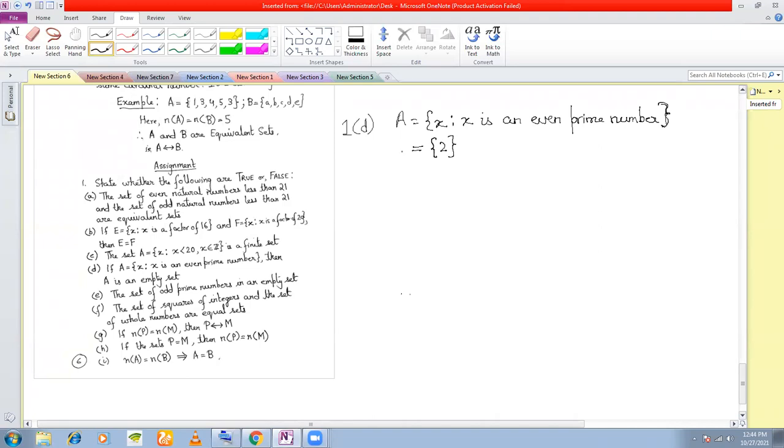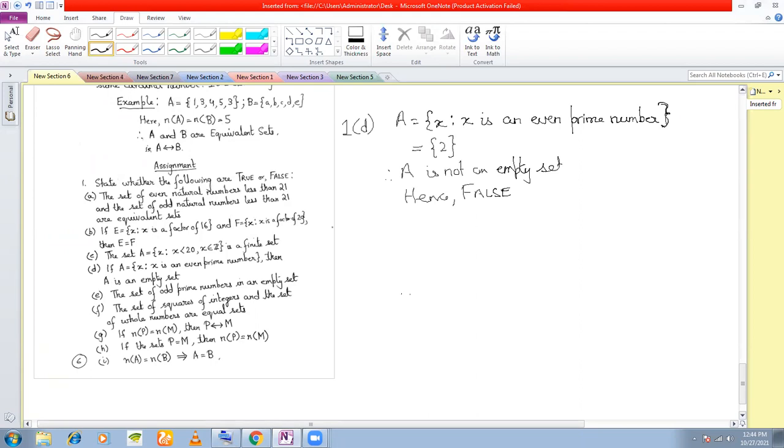Right? So now the question is, is A an empty set? Therefore, A is not an empty set, right? Hence false. False is your answer.